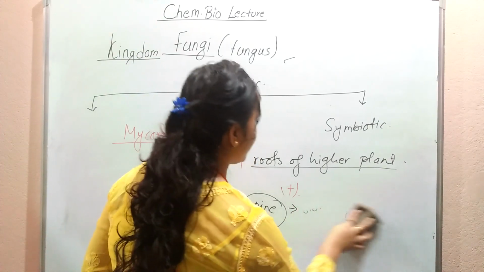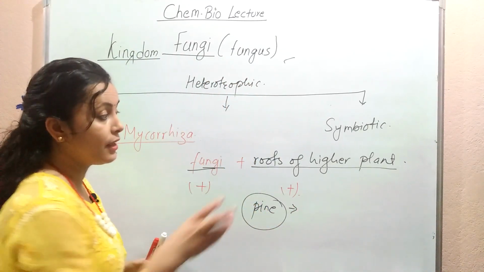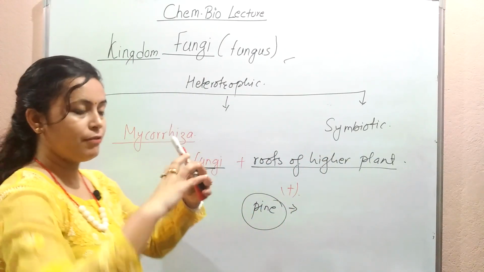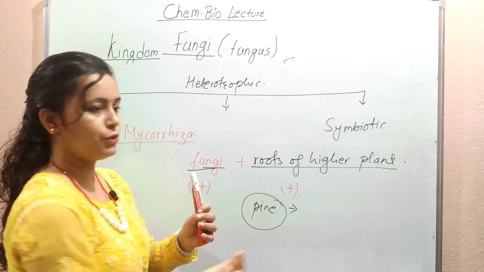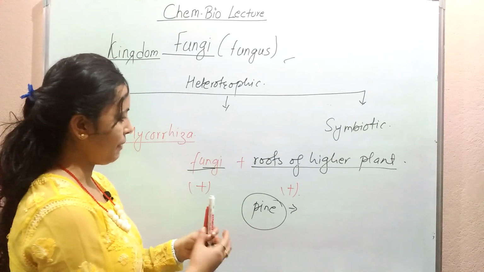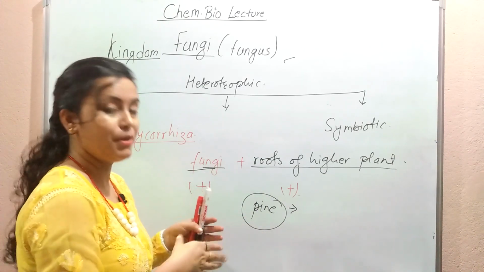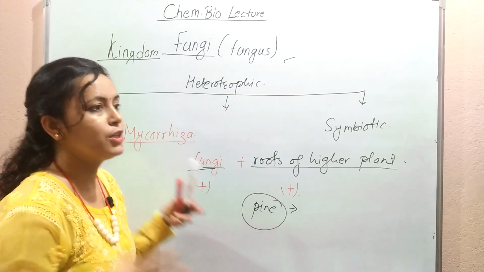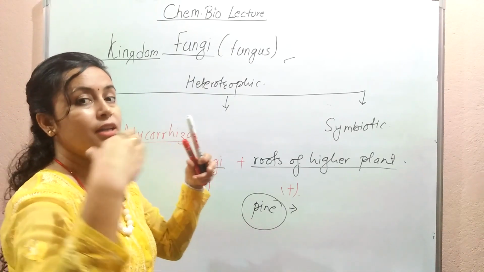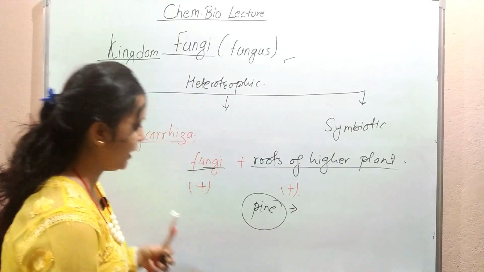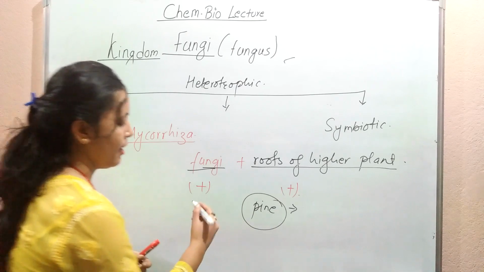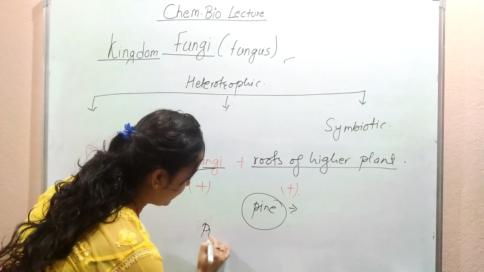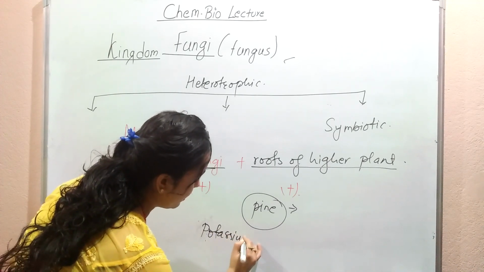When the higher plants are in association with fungi, and the fungi grow on the surface of the root, the absorptive surface area becomes more, and this increases the capability of taking up minerals like potassium and phosphorus.